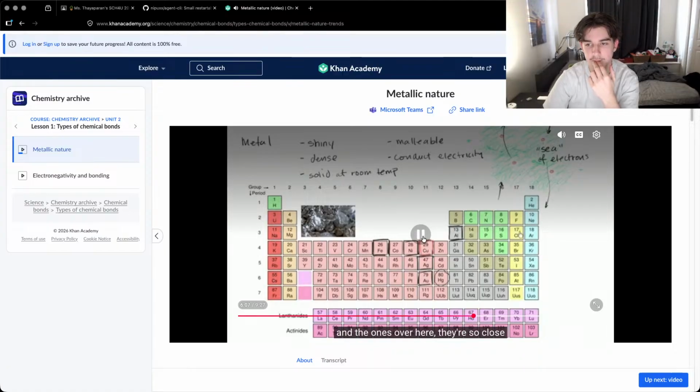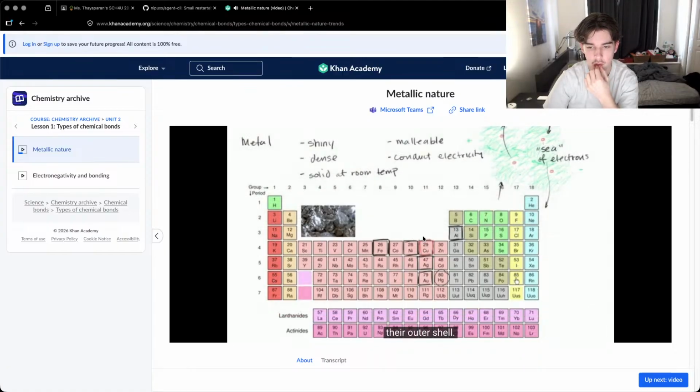And the ones over here, they're so close. If we talk about the halogens, they're one electron away from completing their outer shell. They're greedy. They want to hog these electrons. They tend to be electronegative. The noble gases, they're done. They definitely don't want to share electrons with anyone. They're in a very stable state.